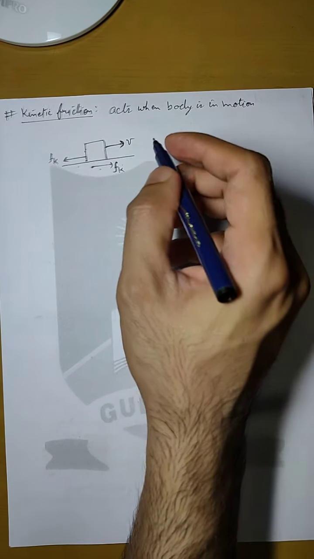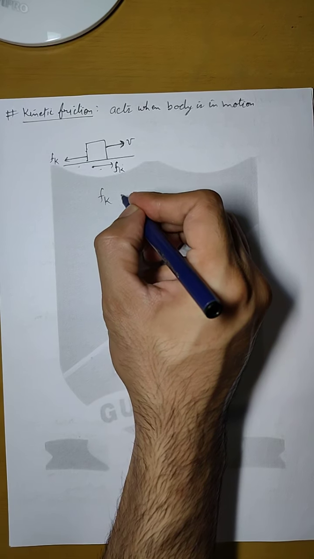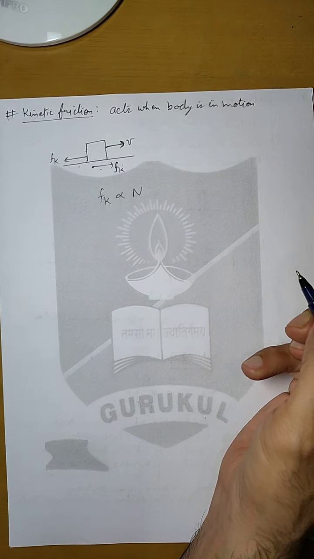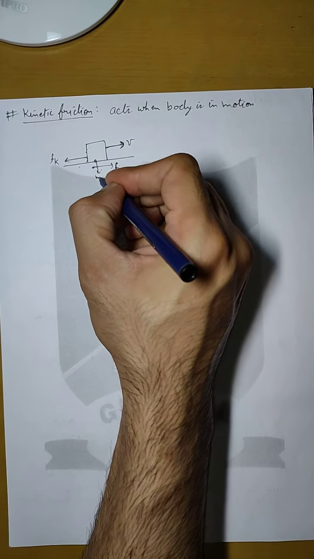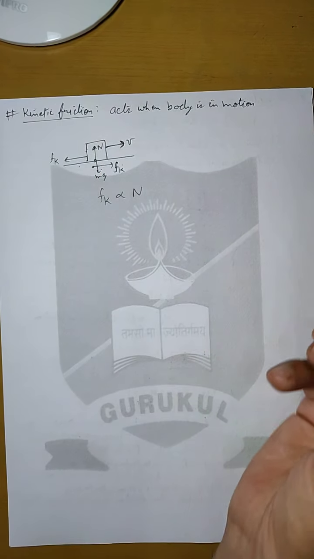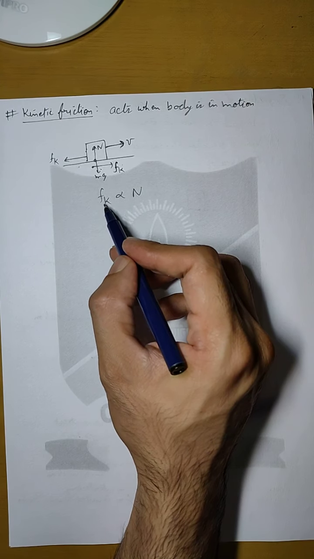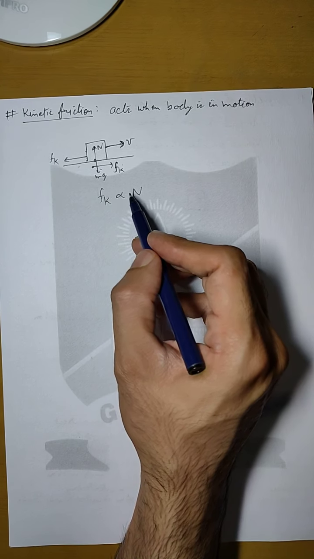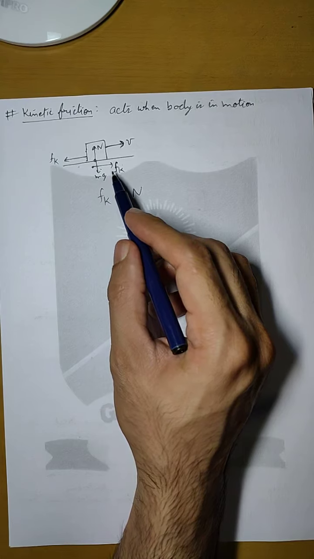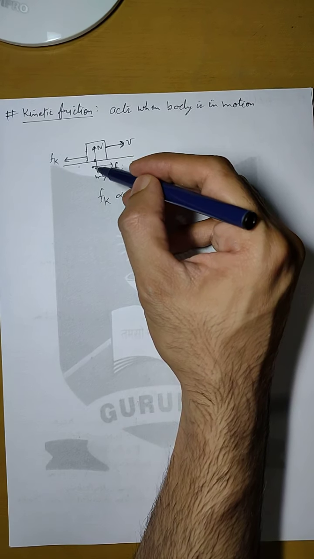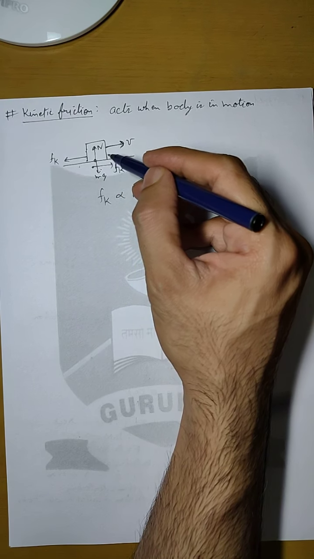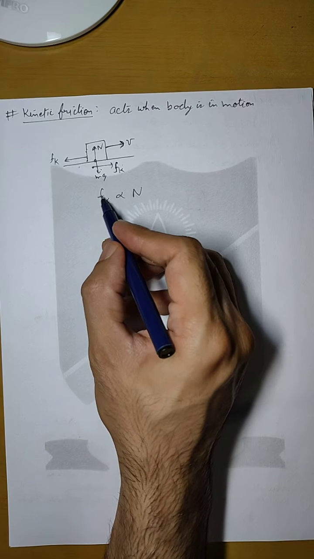So here also the kinetic friction will depend upon the normal reaction, and if the normal reaction increases, the kinetic friction will also increase, because if the bodies are heavy and there are more vertical forces between them, the interlocking will happen more and the kinetic friction will increase.